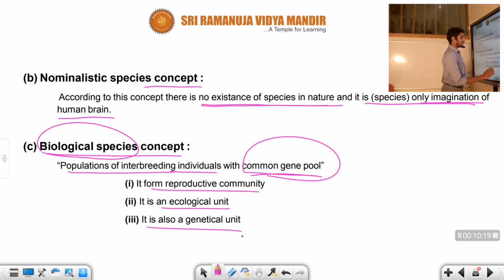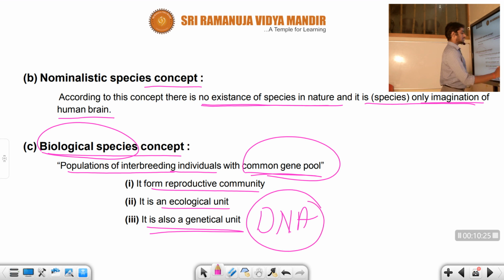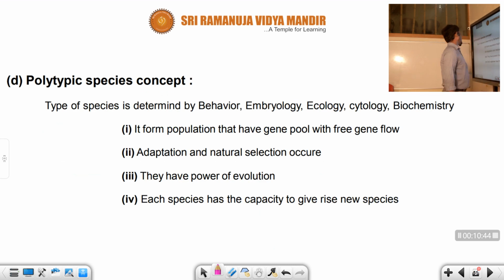And it is also a genetic unit. The genetic unit is in the form of DNA, okay? So deoxyribonucleic acid. So this is the most acceptable class concept. What is that? The population of interbreeding individuals with a common gene pool. The common gene pool is the information. I hope you understand this point, students. Let us talk about the remaining concept.